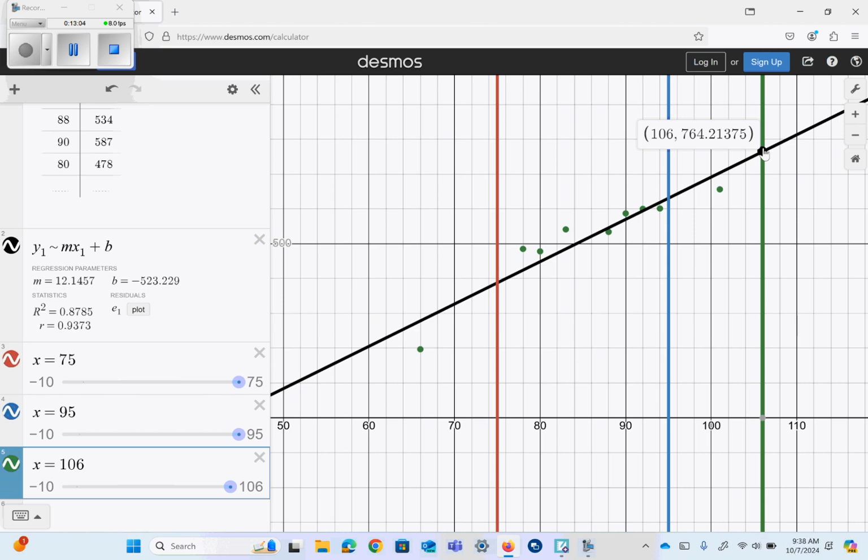So I could do this. Make an arrow. I don't know. This might be a good one to point to. Large burglary, but it's underneath our line of best fit, so it doesn't quite fit our model. Okay? So is that the only correct answer? There's others that you could say would be correct.